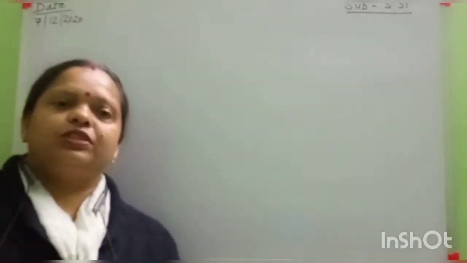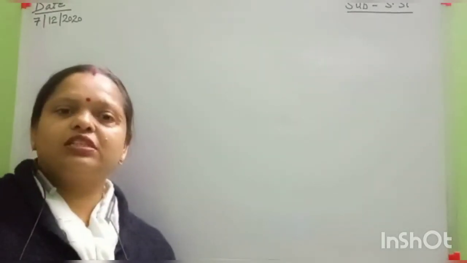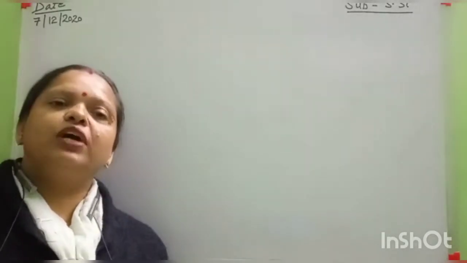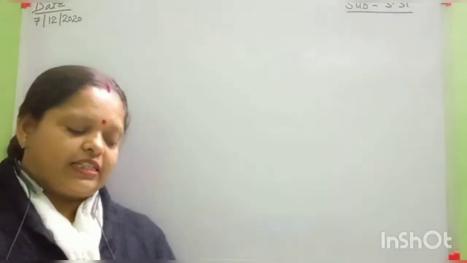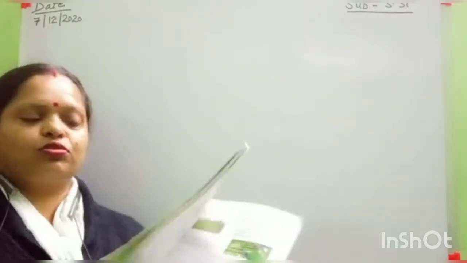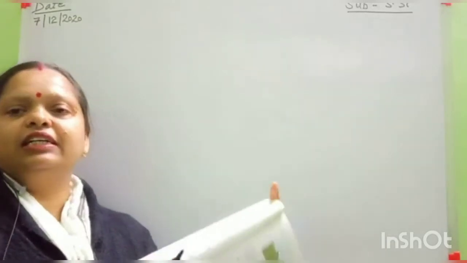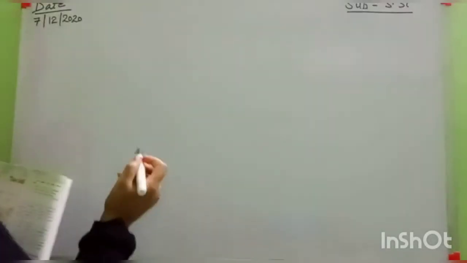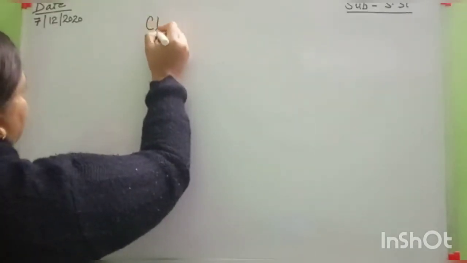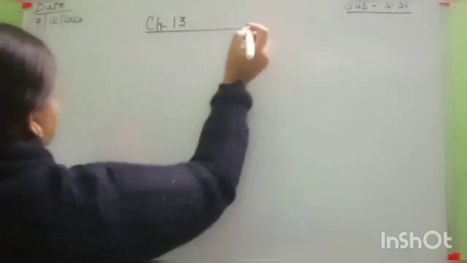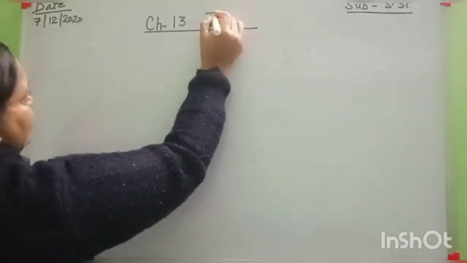Students, according to your syllabus, the first chapter, Our Natural Resources, is completed now. Today we will discuss a new chapter. So everyone open your SST book, page number 76. This is chapter 13, and the chapter name is The Soil.